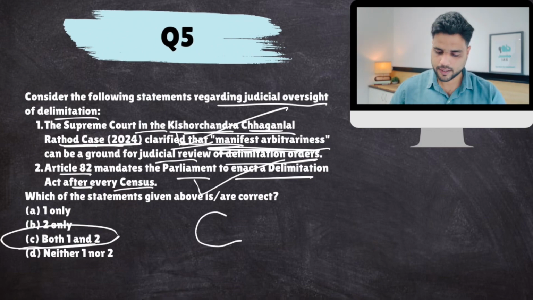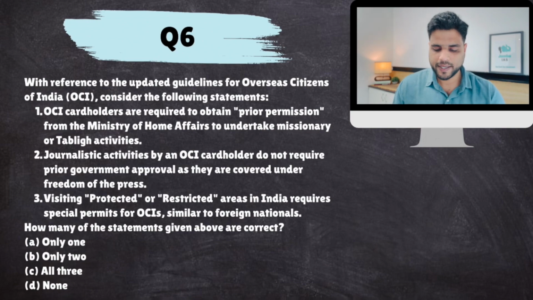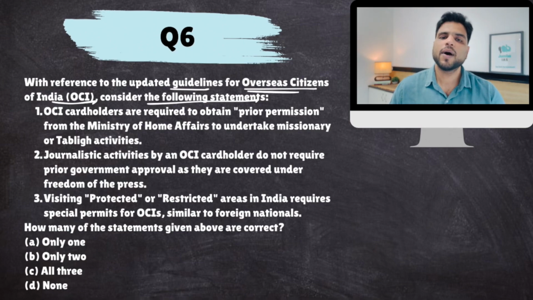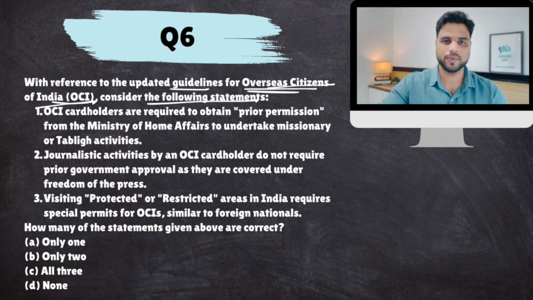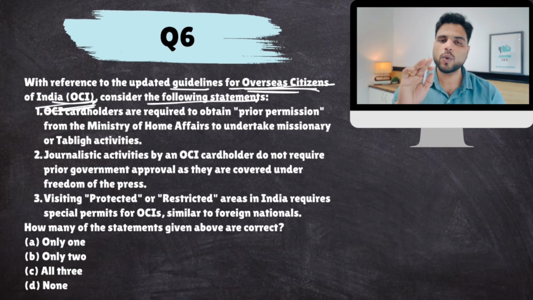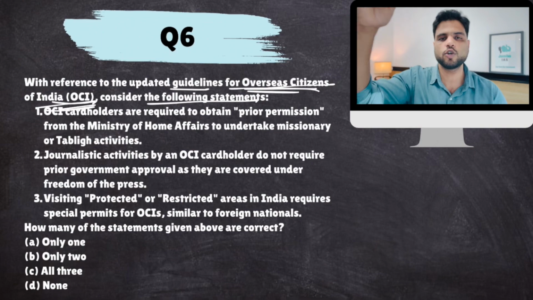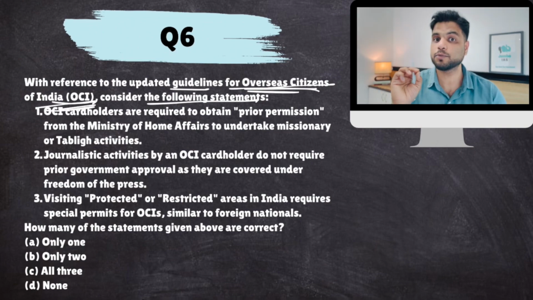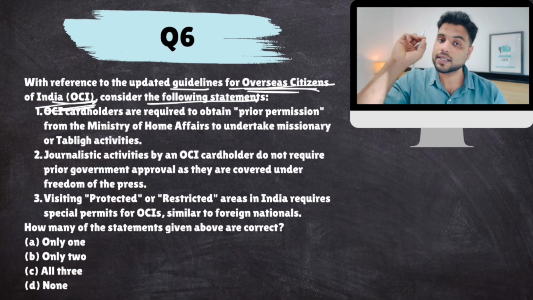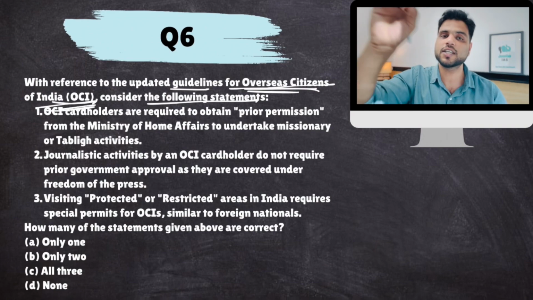Next. With reference to updated guidelines for Overseas Citizen of India, consider the following statements. India does not allow dual citizenship, but Overseas Citizen of India is the closest you can get to dual citizenship. So a foreign citizen of Indian origin can get OCI and become an OCI card holder. And once they become an OCI card holder, they are closest to the rights and privileges given to an Indian citizen. There are certain exceptions though. There are certain rights and privileges that Indian citizens have and OCI card holders do not.